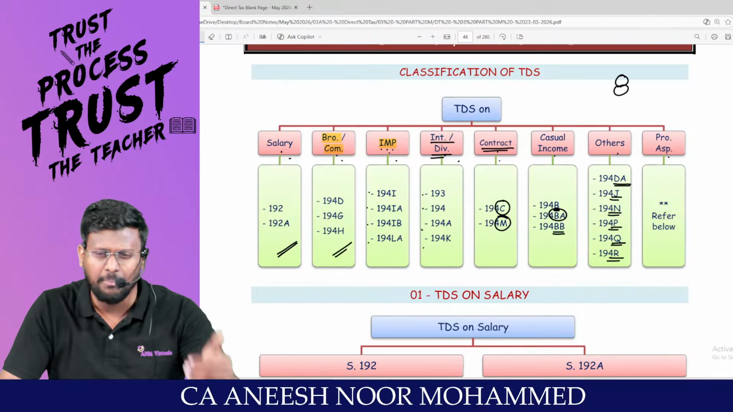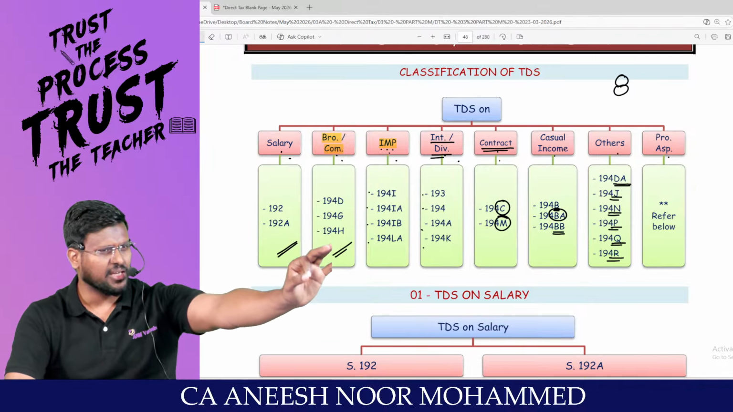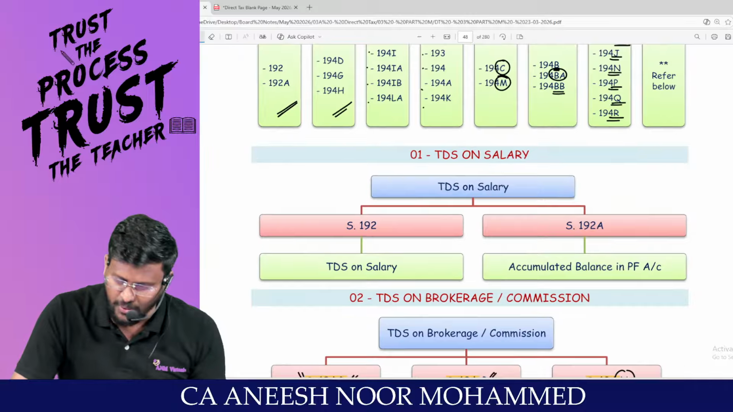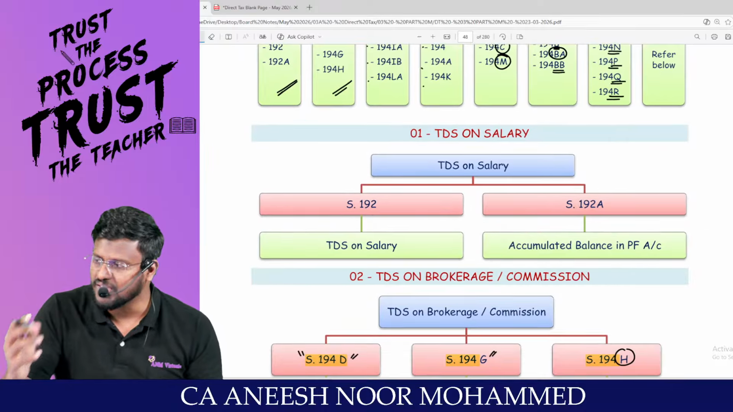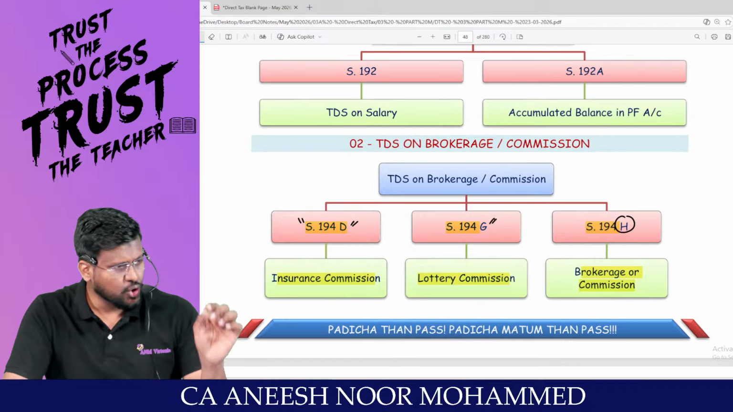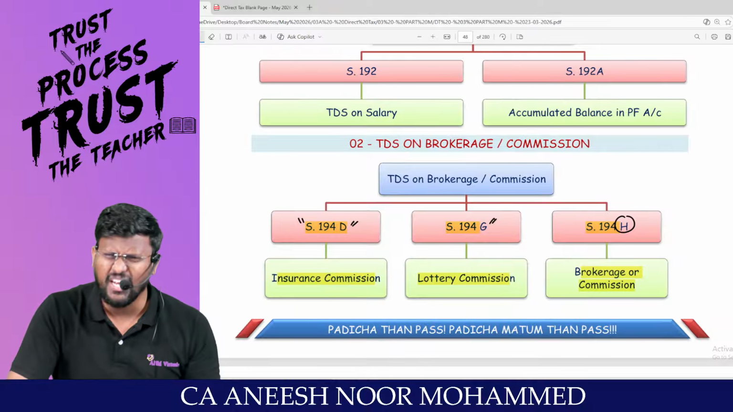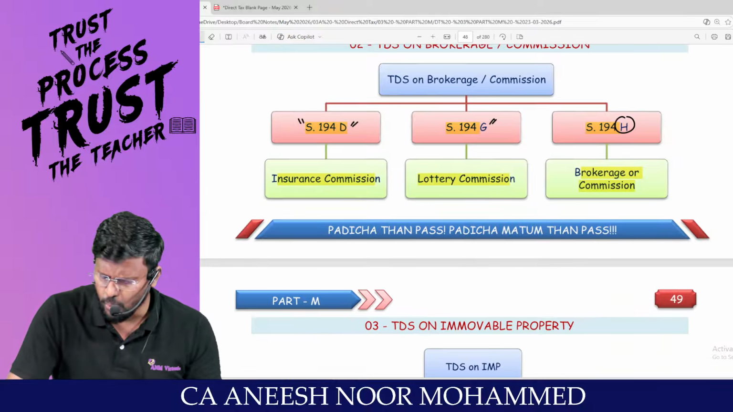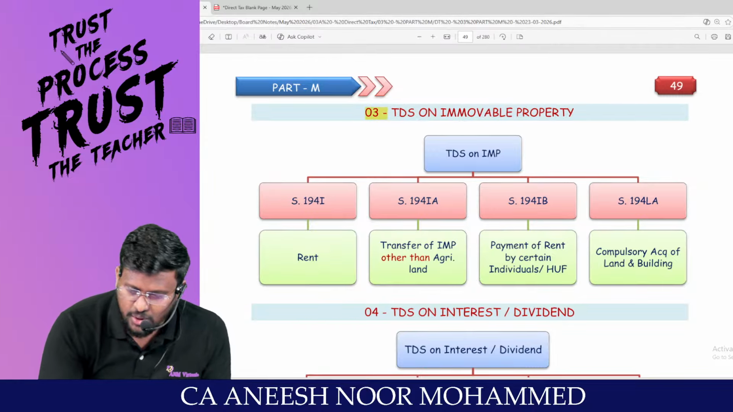I'm coming on one by one. This much family we are supposed to discuss. So TDS on salary: 192, 192A. What is 192? TDS on salary. 192A: accumulated balance in provident fund account. Sir, TDS on brokerage or commission: 194D, insurance commission. 194G, lottery commission. 194H, brokerage or commission. Sir, TDS on immovable property.